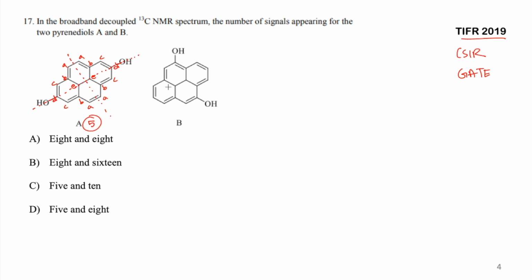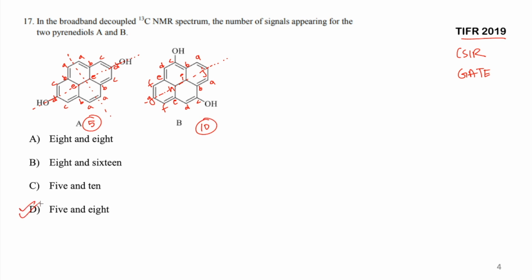In option number B, you cannot make two planes of symmetry, but there is a single plane of symmetry present over here. And now if this is carbon of type A, this is also of type A. If this is of B type, this is also of B type. If this is of C type, this is also of C type. D type, D type, E, E, F, F, G, H, I and J. So that makes it total 10. Okay, so there are 10 types of carbons in this particular molecule.